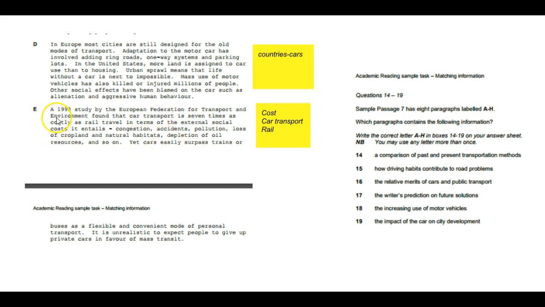The next paragraph. A 1993 study by the European Federation for Transport and Environment found that car transport is 7 times as costly as rail travel in terms of... Alright, so it's a comparison between the cost of public transportation and the car, and then, if you continue reading on, comparing it to buses or trains. So we can say cost, car transport, rail, and you can add train and bus to remember what the paragraph talks about.